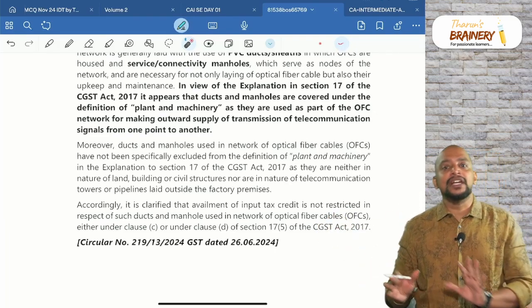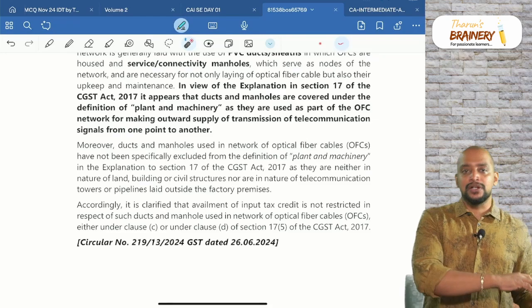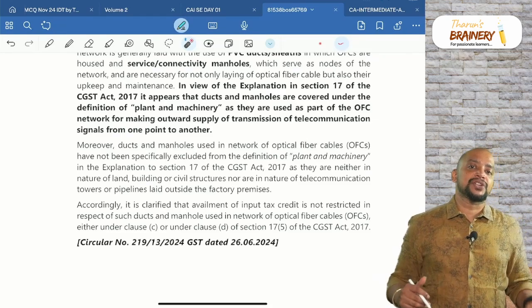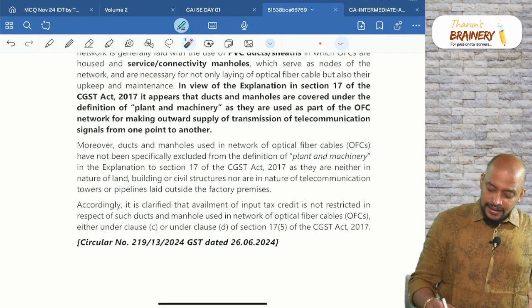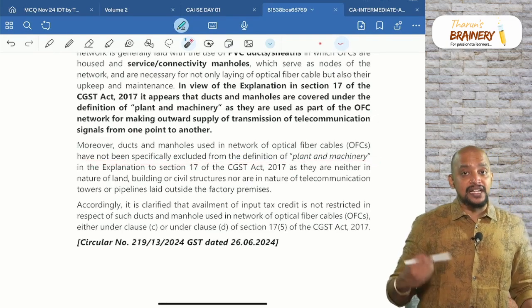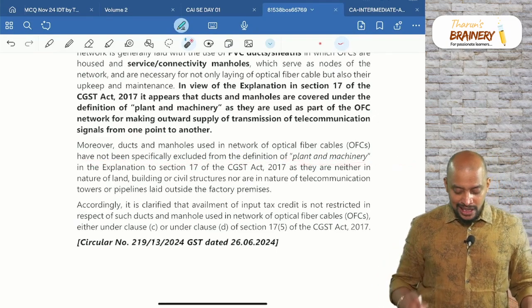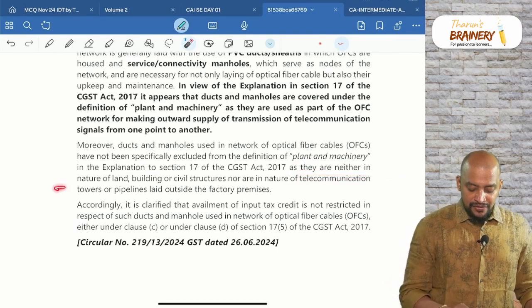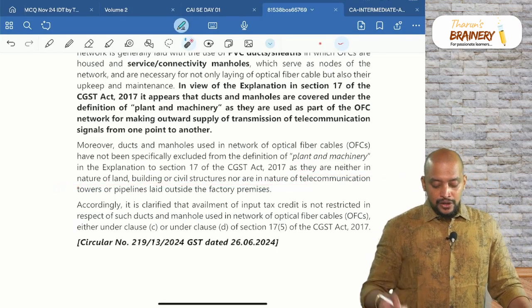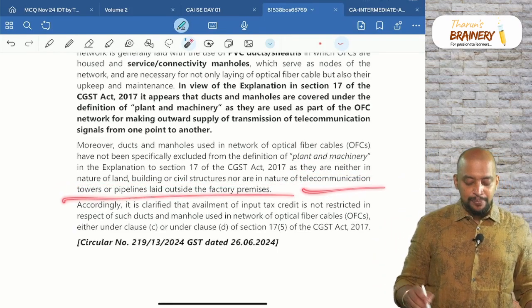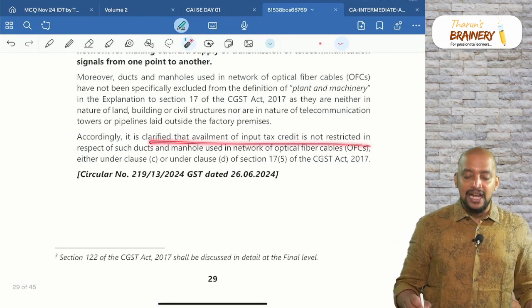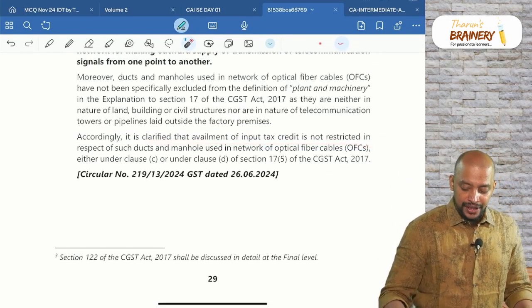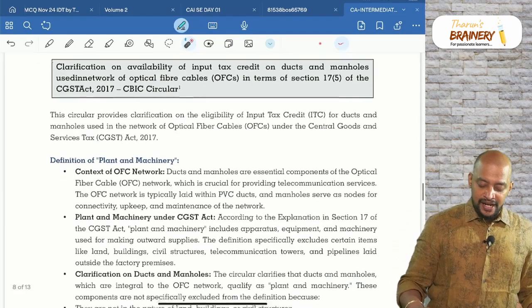It's pipeline only, but not laid by the manufacturer. So for manufacturer only that restriction is there, but not for the telecom companies. So these are not being specifically excluded from the definition of plant and machinery, as they are neither in the nature of land, building or civil structure, nor in the nature of telecommunication towers or pipeline laid outside factory gate. Accordingly, it is clarified that they can avail ITC and it is not blocked credit. So that is only what I have given.